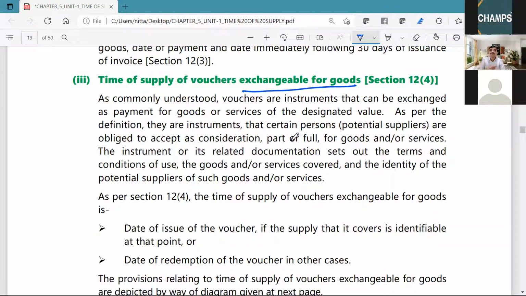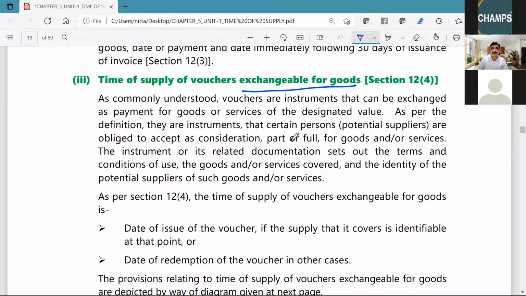All these things you should be able to recollect. So that is why every day I will try to put before you many examples, so that with the help of the example you will be able to recollect the provision.